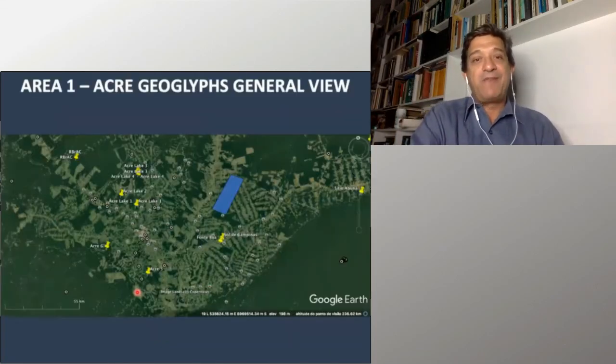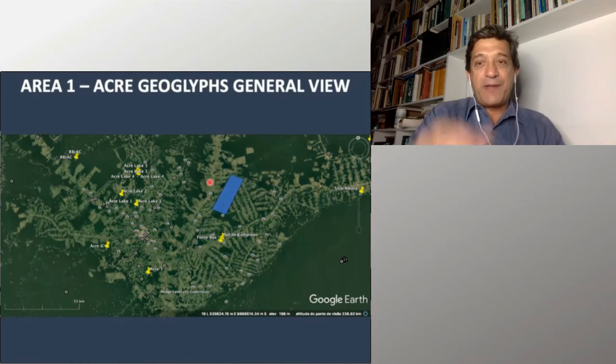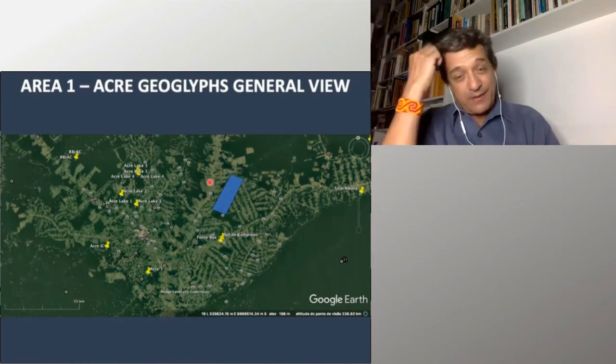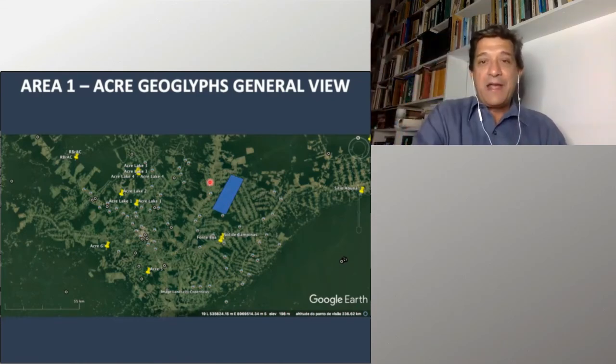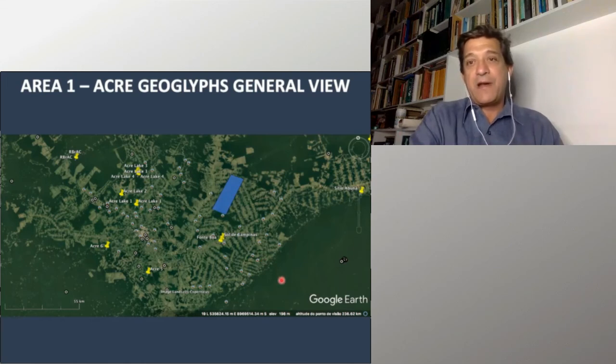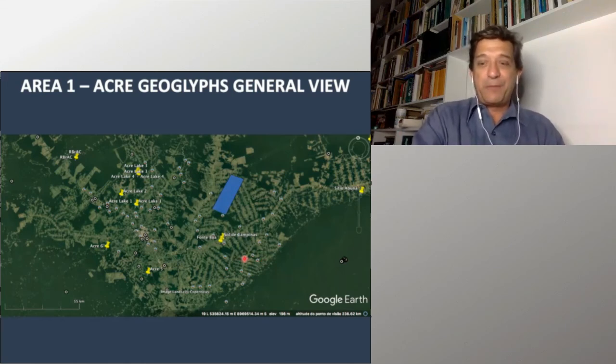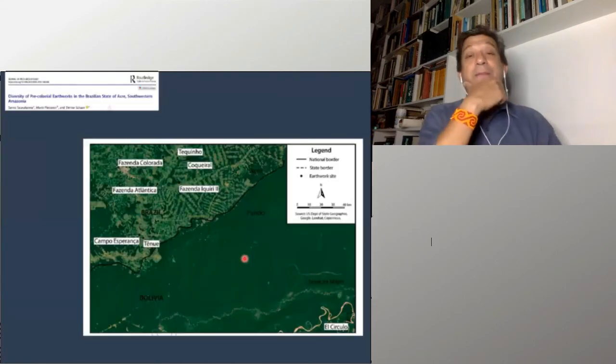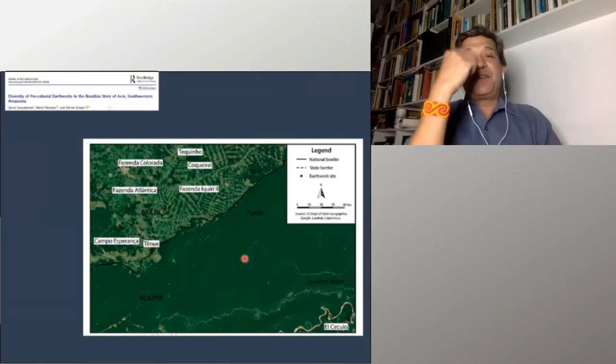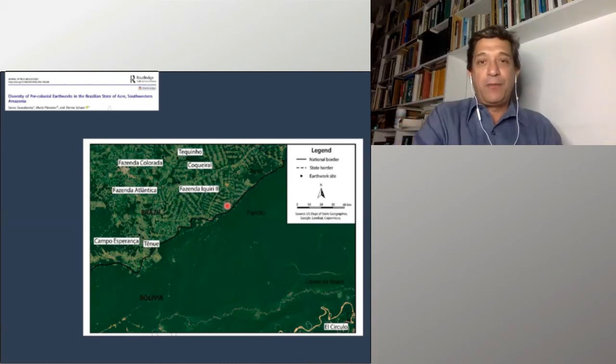This area has been hit very hard by deforestation in the last 40 years. Everything that you see here in light green are areas cleared basically by cattle farming, and everything that you see in dark green are areas still covered by forest. This, by the way, is Bolivia here, and this is Brazil. This is another map that can show us this context here. We see there's much more deforestation on the Brazilian side than on the Bolivian side.